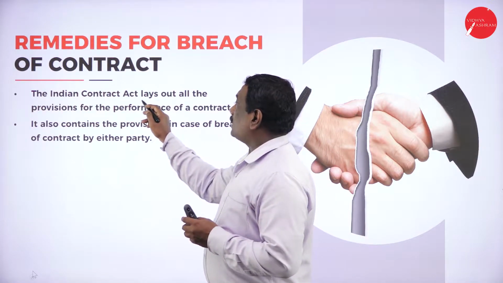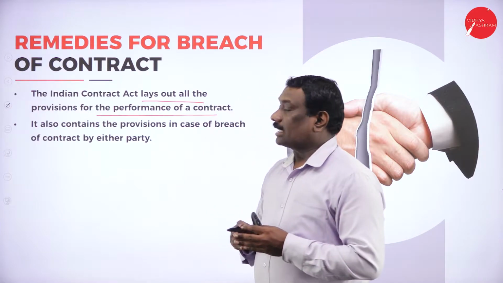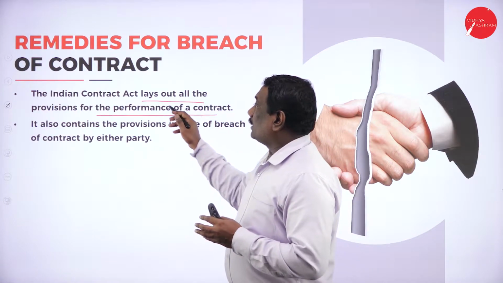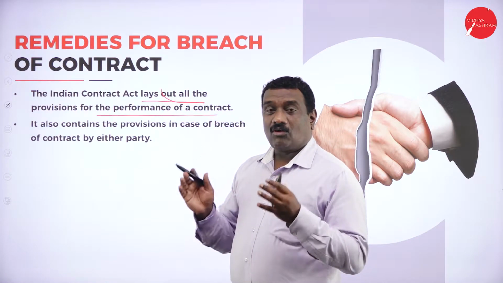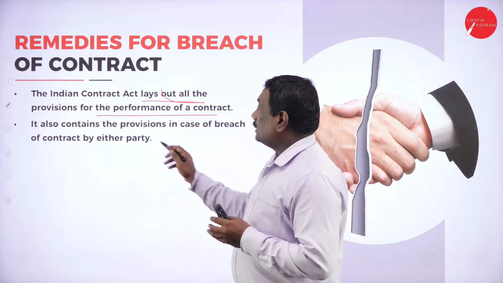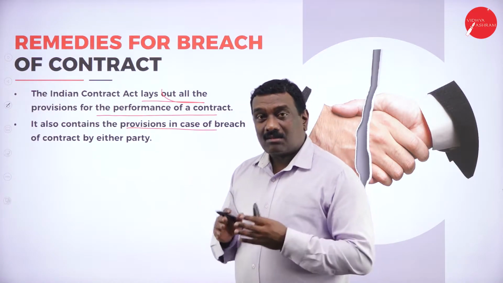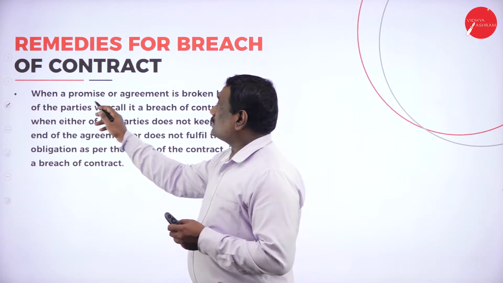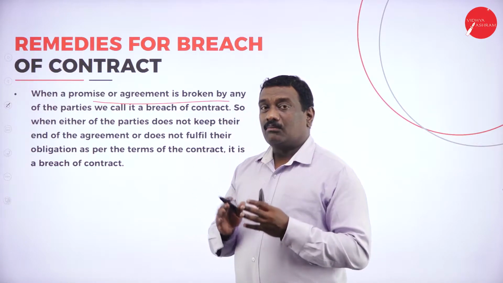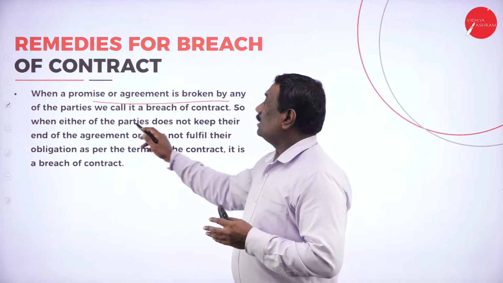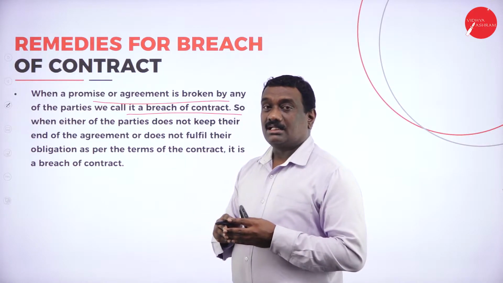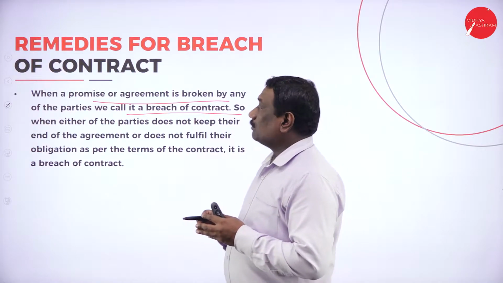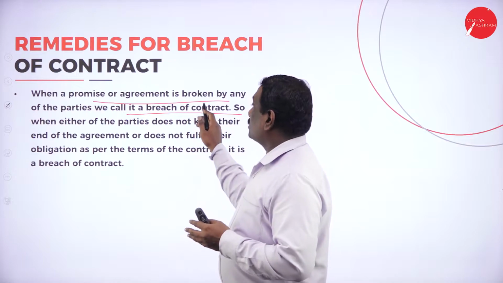So the Indian Contract Act lays out all the provisions for the performance of a contract. You know that the Indian Contract Act of 1872 lays out all the provisions for performing that particular contract. It also contains some provisions in case there is a breach of contract by either of the parties. Now, first thing it says, when a promise or agreement is broken by any of the parties, we call it a breach of contract. That's what I said. If any promise or any obligation is not done, or an agreement is broken by any of the parties, it is called the breach of contract.